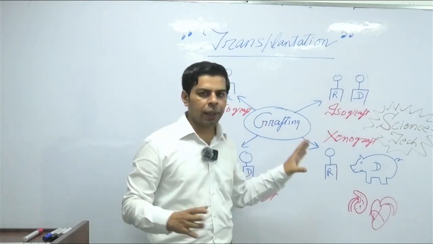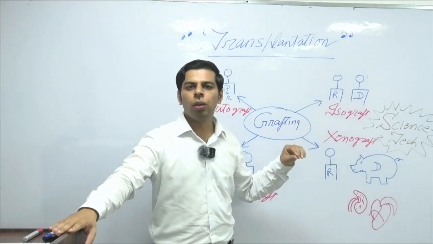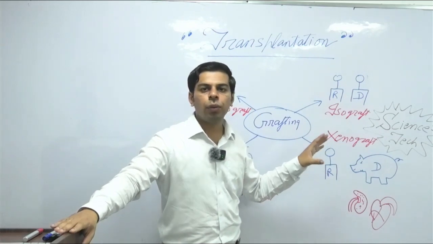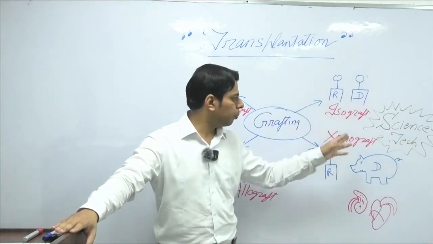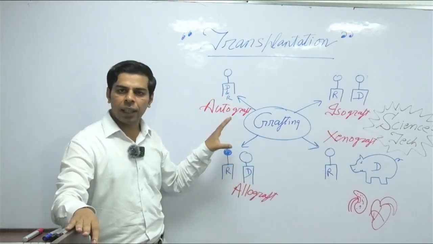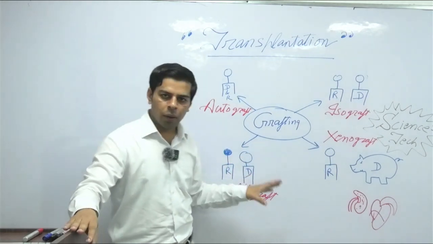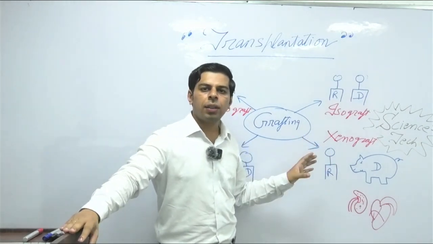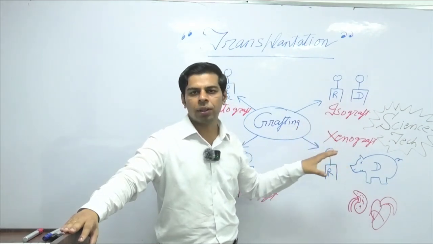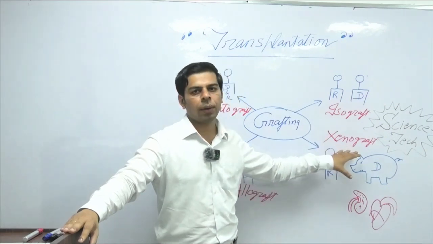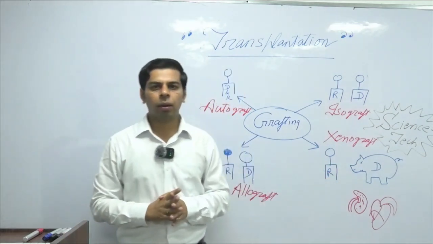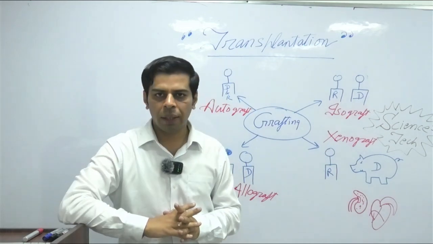So once again, to summarize, when a transplant is between the same individual from one part to another, it is called an autograft. When transplantation is between two identical or Siamese twins, the preferable term is isograft. When the transplant is between two individuals of the same species, the term is allograft. And when the transplantation is taking place between an individual of one species and another of a different biological species, only then is the term xenotransplantation or xenograft used. I hope we are now clear on the basic but different types of grafting available in biological sciences today.